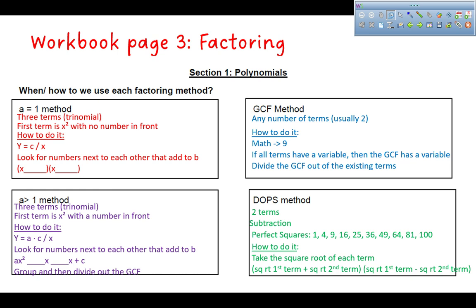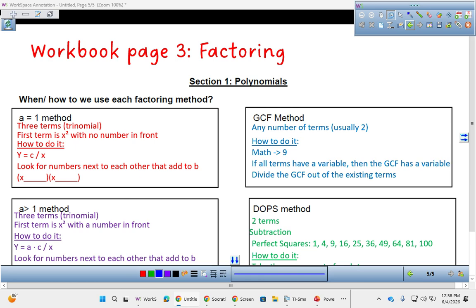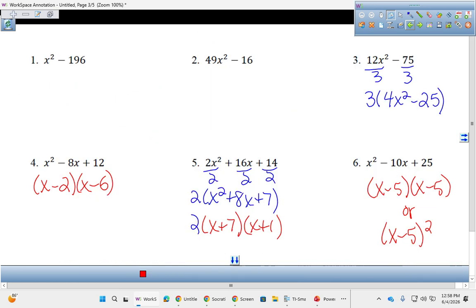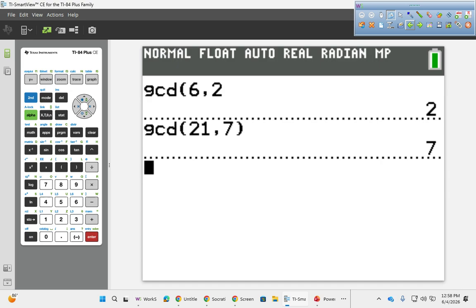So I'm going to go back to all the problems that we've already factored, and we're going to pull out the differences of perfect squares ones, and we're going to factor those. So, number 1, we didn't factor at all. That's because it's 2 terms, it's subtraction, and they're both perfect squares. Now, 196 is not like a common perfect square, so if you're not sure if it's a perfect square, you can type it in your calculator.